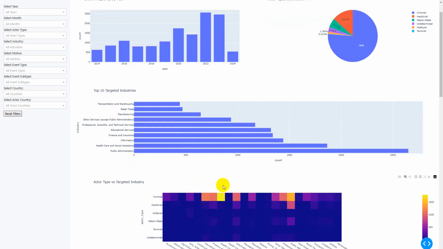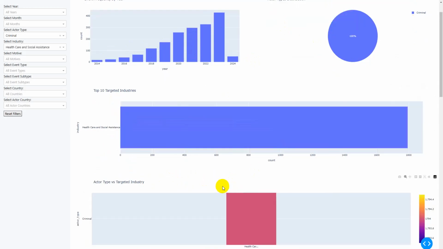So if we click on this specific chart, it will be applied on all the charts in this dashboard. As you can see, by slicing on a specific visualization, that selection will be applied to the filter pane and eventually to the whole dashboard. And as you can see, the criminal activities towards healthcare and social assistance have been steadily increasing.